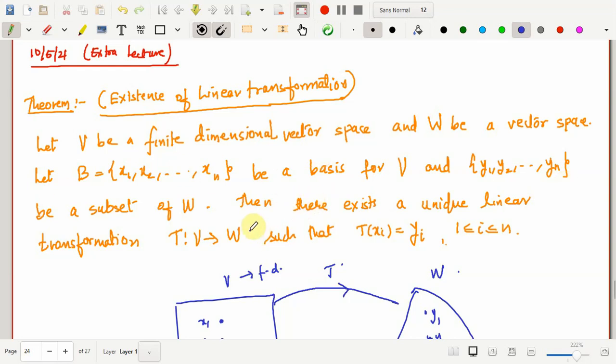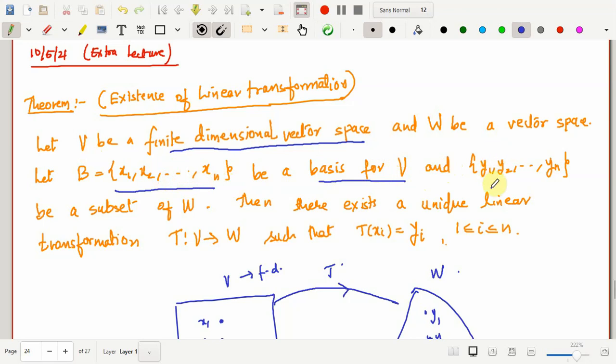That we discuss next, once we obtain the proof for this particular theorem. So what does it say? If V is a finite dimensional vector space and W is a vector space, and suppose this set consisting of n vectors is a basis for V. This is a bit stronger than what I have stated. It's not just a linearly independent set in V, it's a basis for V. In fact, in the next theorem we will also prove that even for a linearly independent set this statement holds.